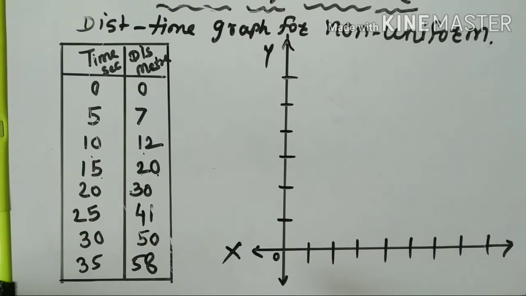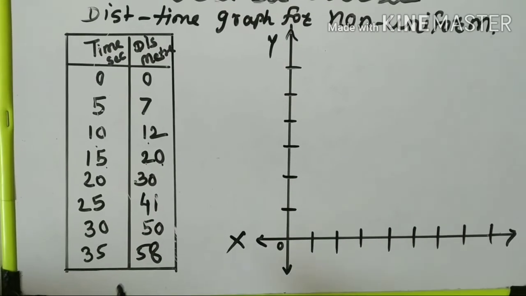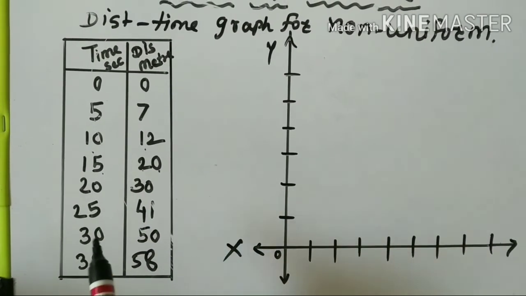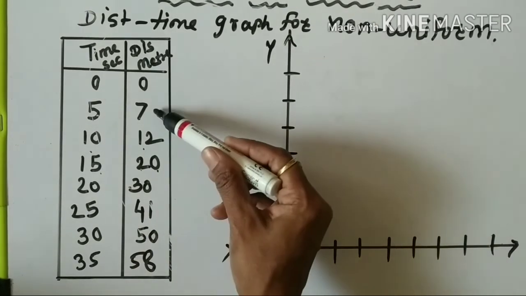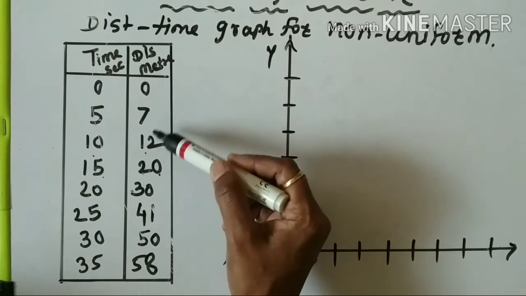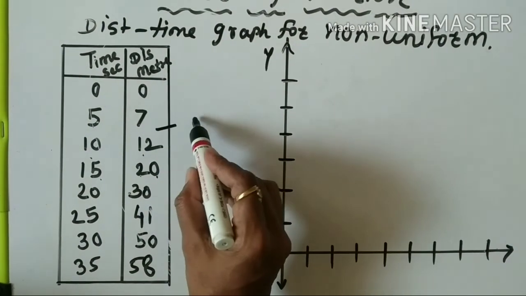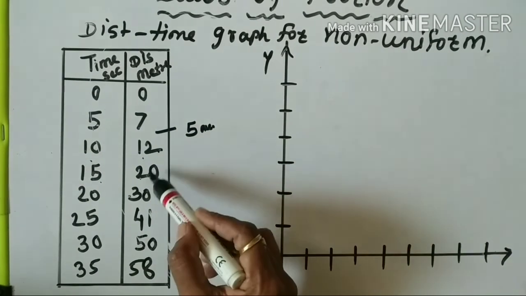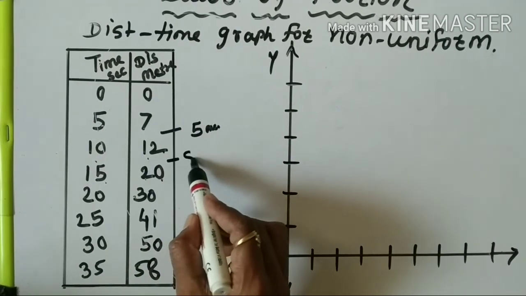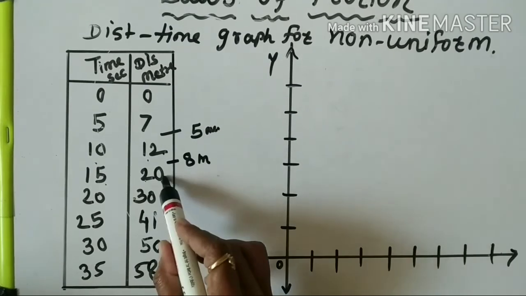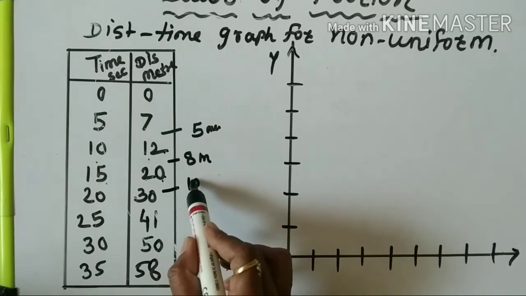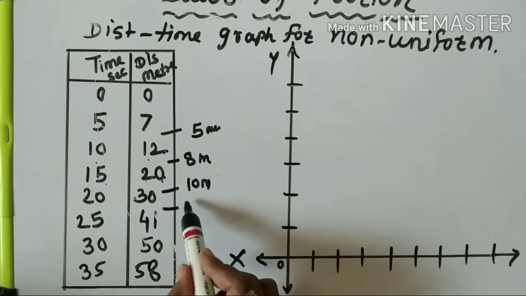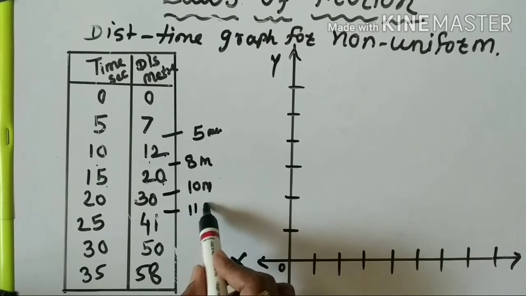If we observe the numbers in this given data, then we can calculate. See, the difference between 7 and 12 is 5 meters. Here 12 and 20 is 8 meters. 20 and 30 is 10 meters. 30 and 41 is 11 meters.